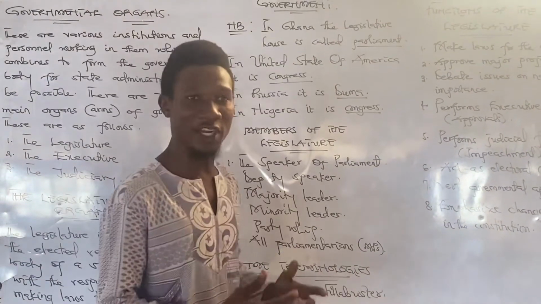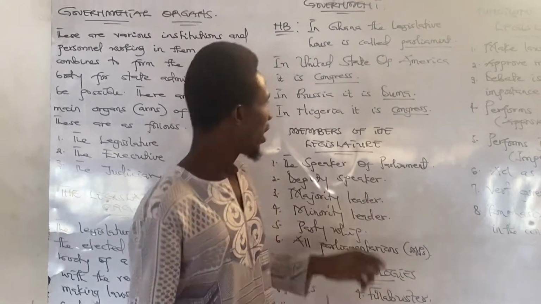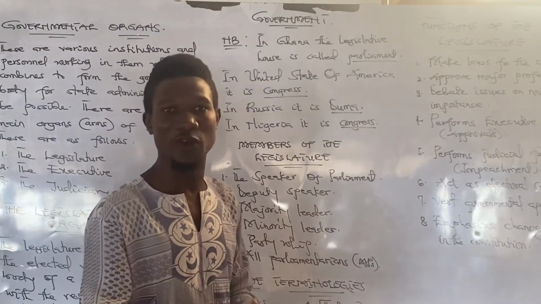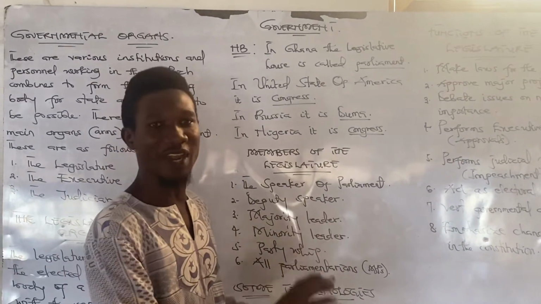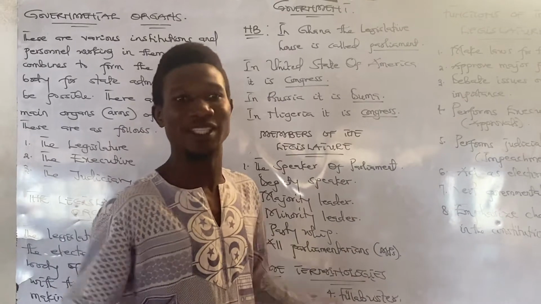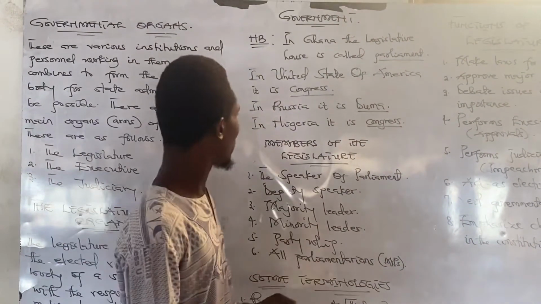In America or United States and England, it's not like that. It is the Congress. If you go to Russia, you are going to search for their Duma. Duma is their legislative house. So you can't go to Russia right now and tell them that I'm looking for your parliament. No, they don't have anything like parliament. They have Duma. And in Nigeria, they call it Senate.